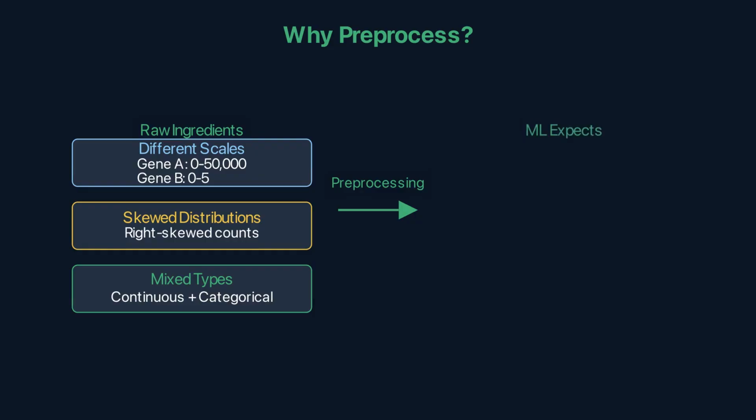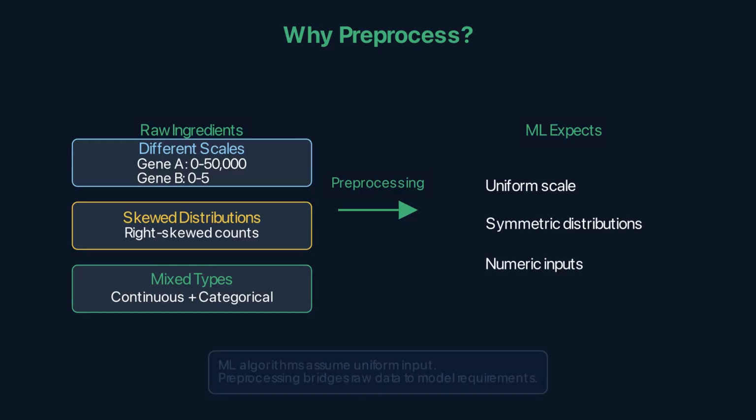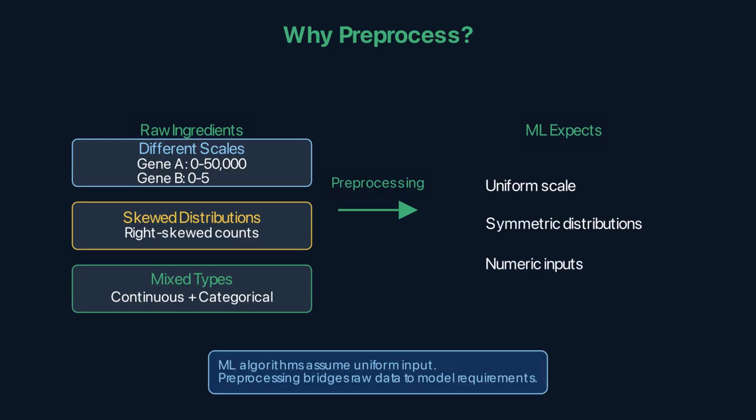Categorical variables, like treatment group, can't be multiplied by a coefficient without encoding. Skewed distributions violate the assumptions of many statistical tests. Preprocessing transforms the raw data into a format where every feature contributes fairly and algorithms work correctly.